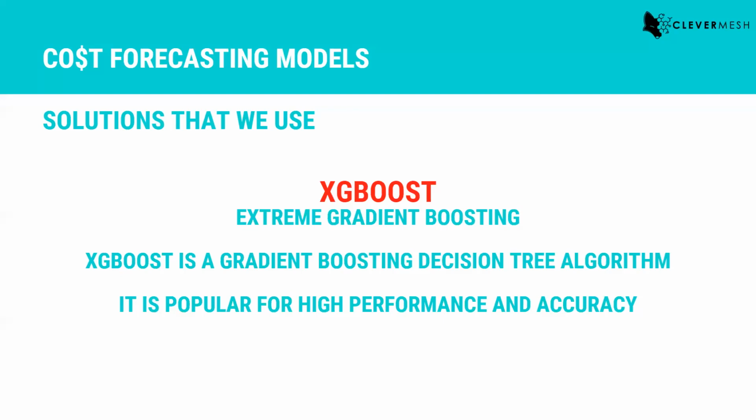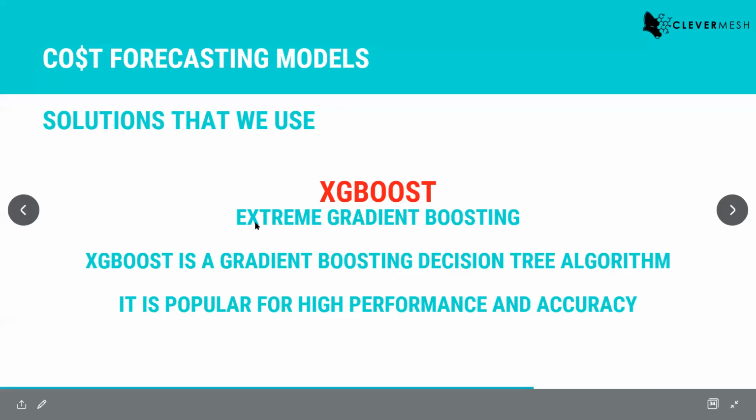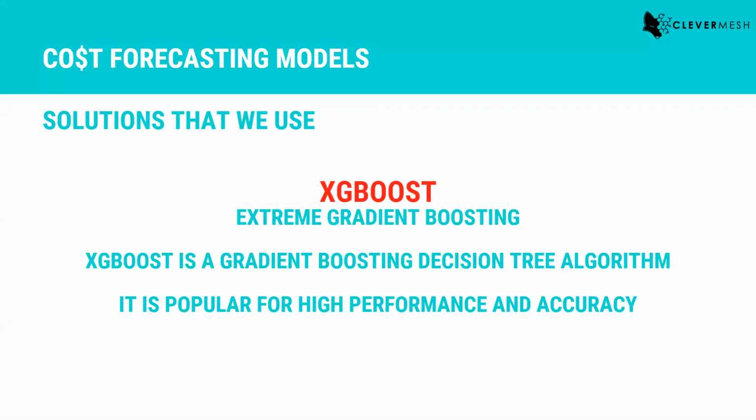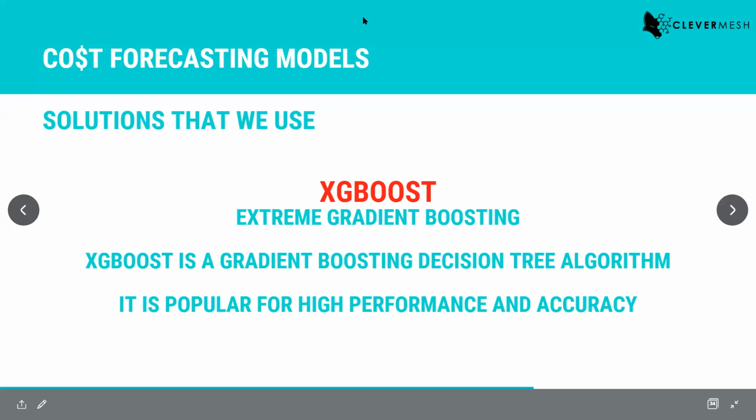XGBoost stands for extreme gradient boosting. It is a gradient boosting decision tree kind of algorithm. It is very popular because of its performance. It is very high performing, and it is highly accurate. If you are familiar with Kaggle, a lot of Kaggle competitions are won with the help of XGBoost. So these are a couple of algorithms.